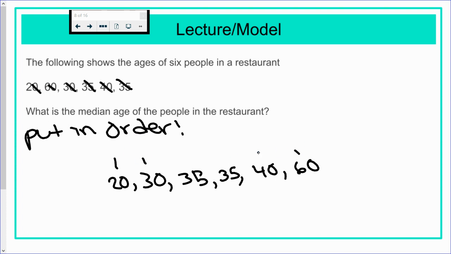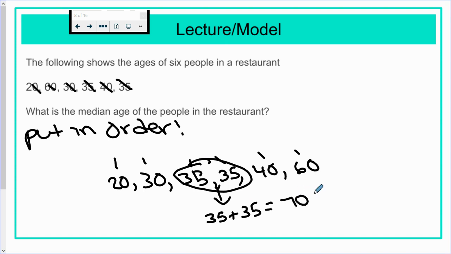Take one off of each side up until you get to the middle. Here, when I get to the middle, there isn't one. So what we're going to do is add the 2 numbers that we get in the middle and divide by 2. 35 plus 35 is 70. Divided by 2 is 35. So again, your median would be 35. Because when you get to the middle, we have the 2 35s. Add them together, you get 70. Divide by 2, you get 35. All right, so that is median.